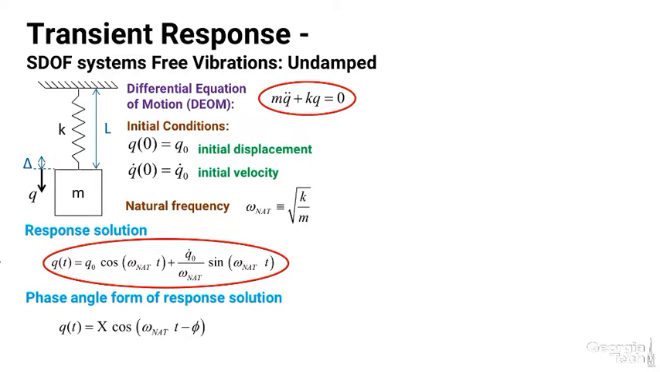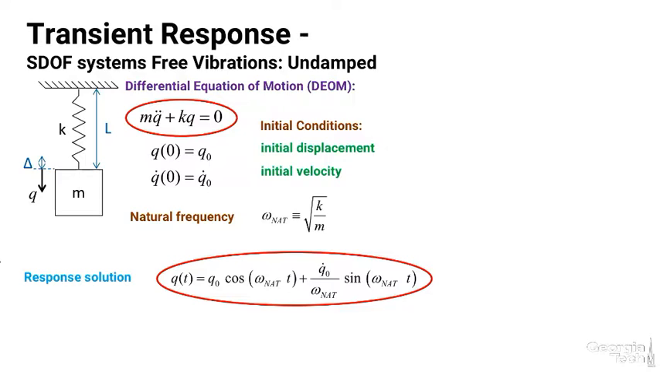We're going to combine the sines and cosines so that we have just an argument where we have an amplitude X times cosine of omega natural times time minus some phase angle. And that's what we're going to call, again, the phase angle form of the response solution. So there's our response solution in the original form. Here's the phase angle form of the solution.